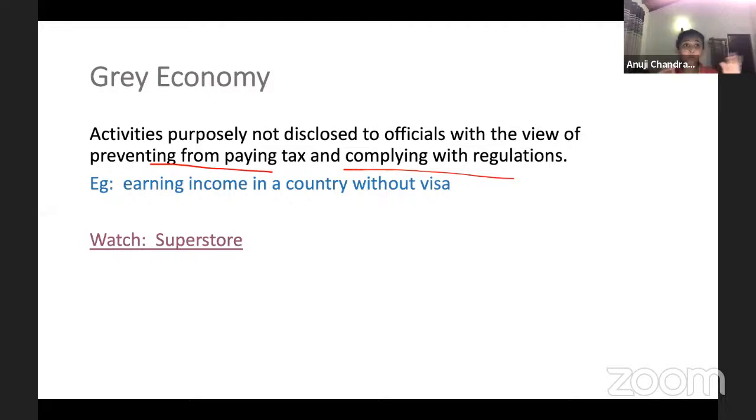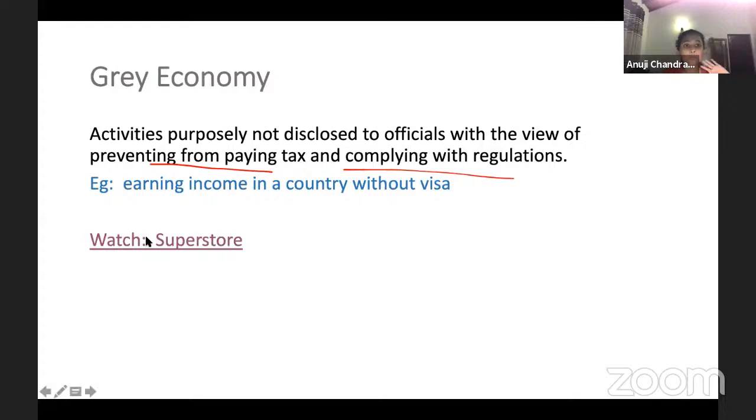Like I'm buying a car, but I don't want to include it. Or else people who are earning income in a country without a visa. There might be someone in your bloodline who flew to a country as an illegal immigrant and is earning without a visa. They are hiding themselves, because if they get caught by ICE or the different authorities in different countries, they will drag them out of the country and say, okay, you're deported or you're imprisoned. Anything can happen.